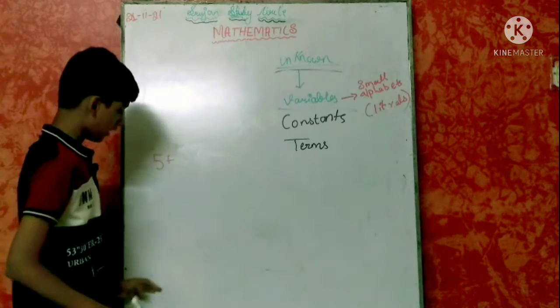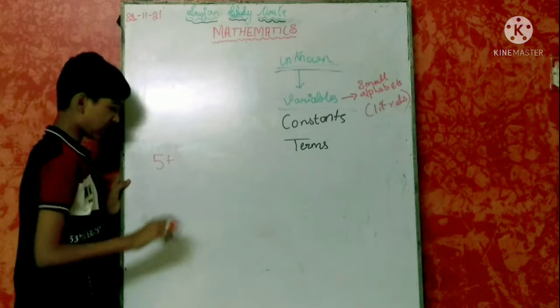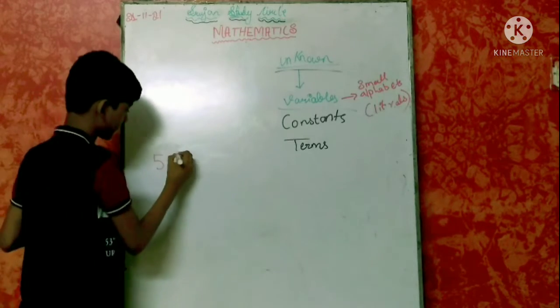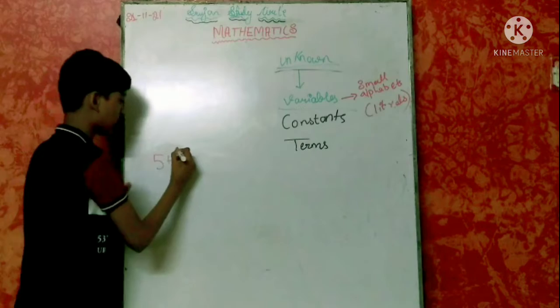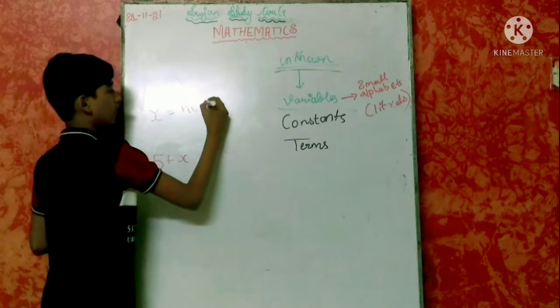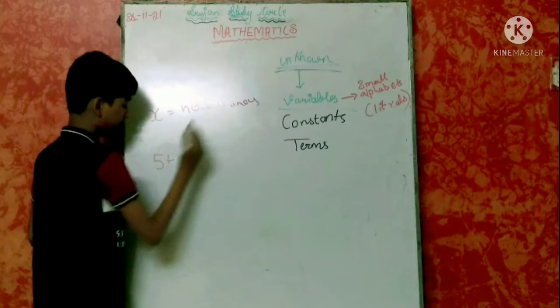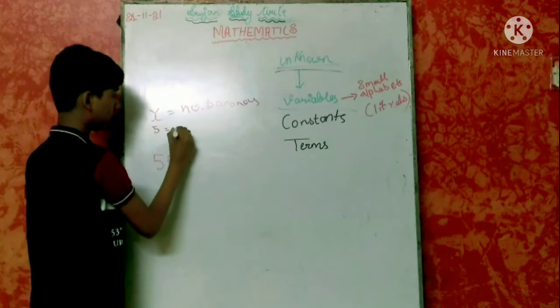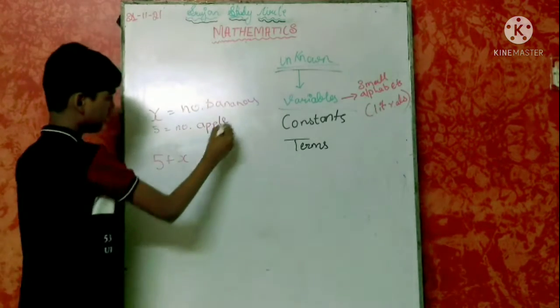Instead of unknown bananas, I am going to take it as x. Here x equals the number of bananas, and y equals the number of apples.